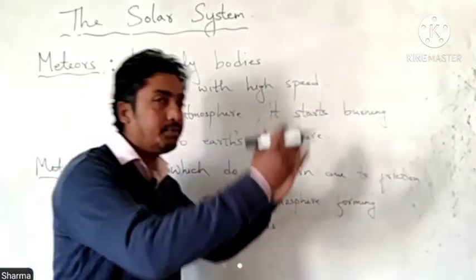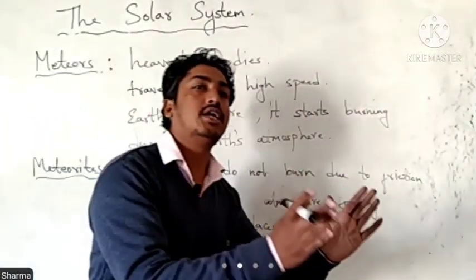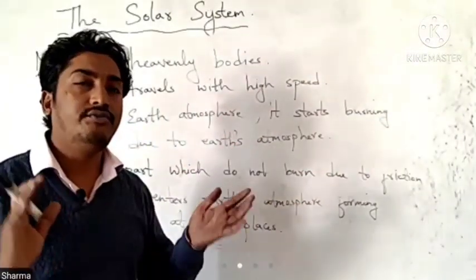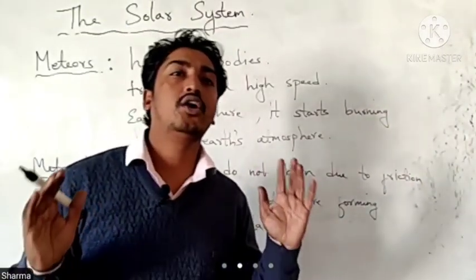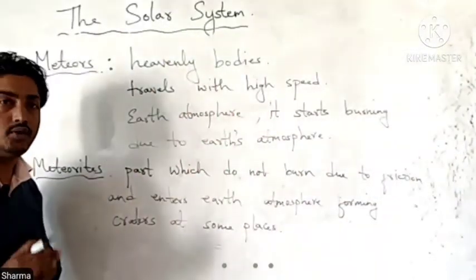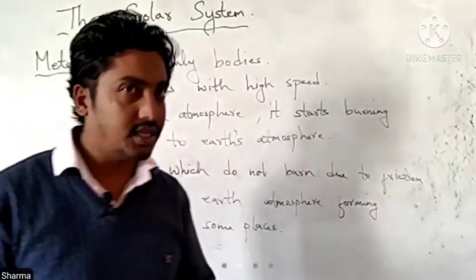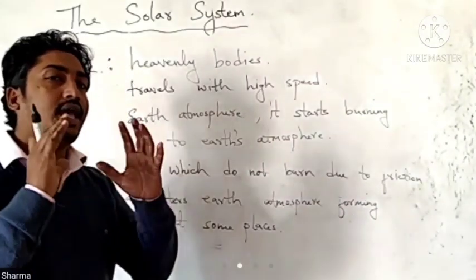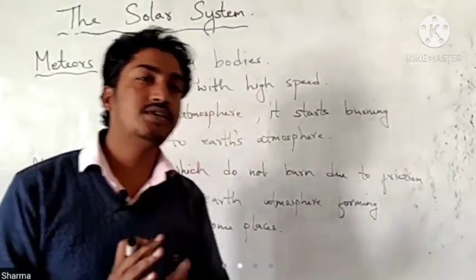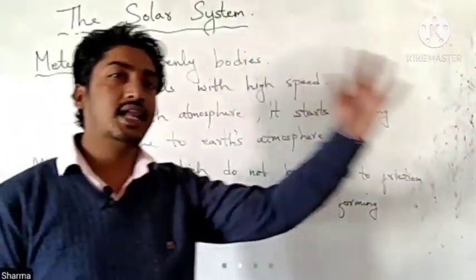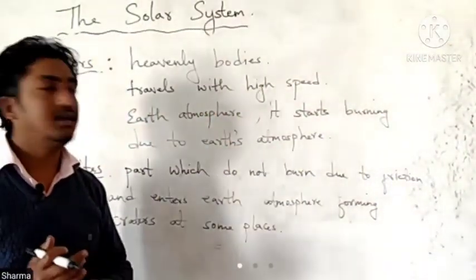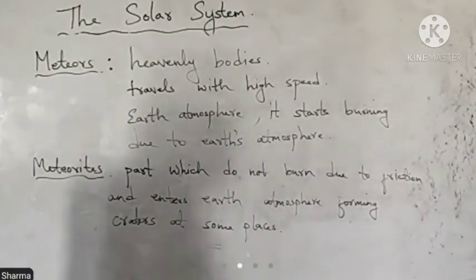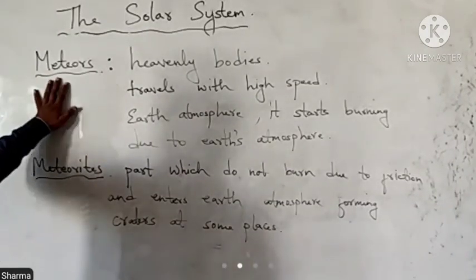So this was all about asteroids, mostly found in the Kuiper belt, that means in between Mars and Jupiter, and they are of heavy particles or heavy rocks. Then we talked about comets. Comets are also heavenly bodies, but they are attracted towards the sun, and the head portion is mostly formed of rocks, and the tail portion is mostly formed of dust and other gases. Then we have meteors.